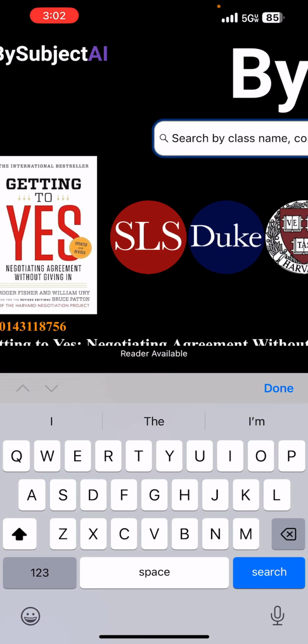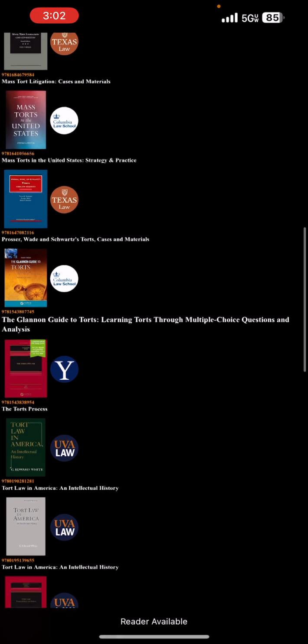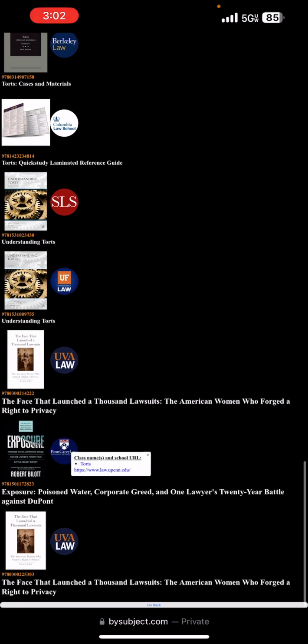Another interesting search that the user might do is search for tort. And if they do that, they'll see contents that have tort in the content name, but importantly, they'll also see contents that are identified because they were required or recommended by a class that has tort in the class name. So for example, this content, Exposure: Poisoned Water, Corporate Greed, and One Lawyer's 20-Year Battle Against DuPont, was identified because it was required or recommended for a class called torts, and because the search query is the word tort, this content was identified because it was required or recommended for a class that matched the search query.